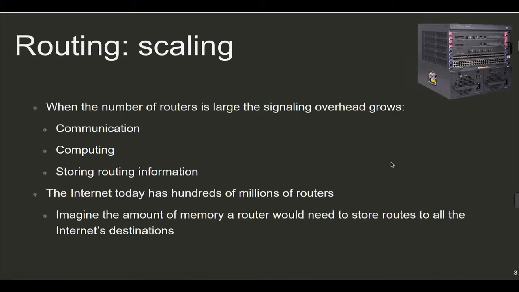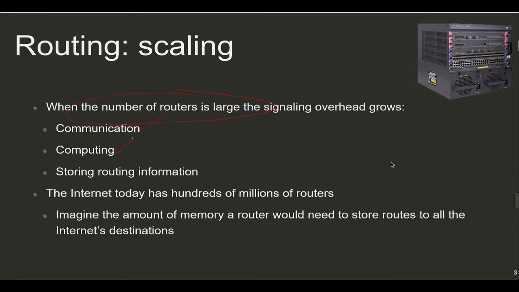We're going to discuss first two concepts. One is scalability, and the other one is administrative autonomy. So let's talk about scalability. When you have a large number of routers in a network, these are going to have to exchange lots of messages and use lots of communications overhead to run a protocol like the ones that we've studied before, like distance vector or link state. It also means that not only is the communication overhead going to be large, but we're also going to need a lot of computing power to run the algorithms that we have studied before.